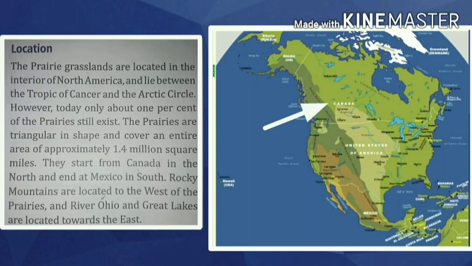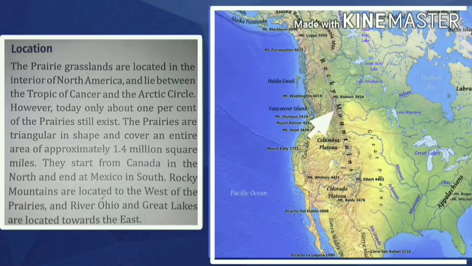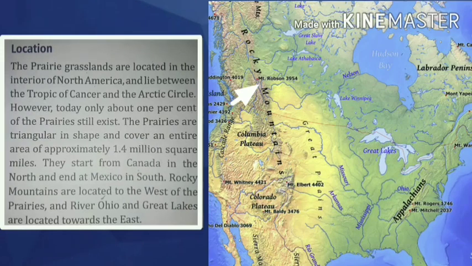Now they start from Canada in the north and end at Mexico in the south. So in this map you can see it, right? They start from Canada and they end at Mexico. Now the Rocky Mountains are located to the west, and the River Ohio and Great Lakes are located towards the east. Okay, so it is about its location.